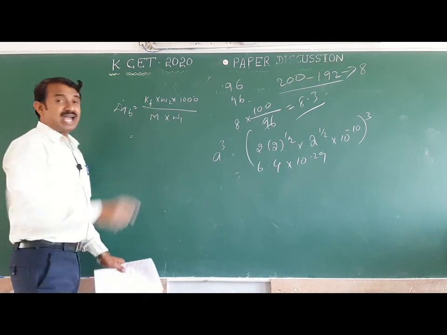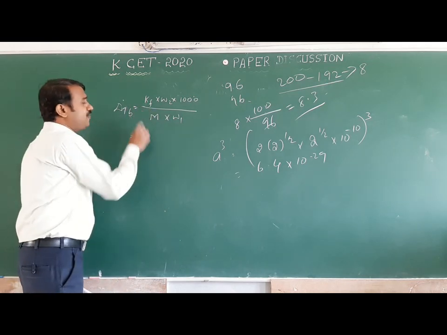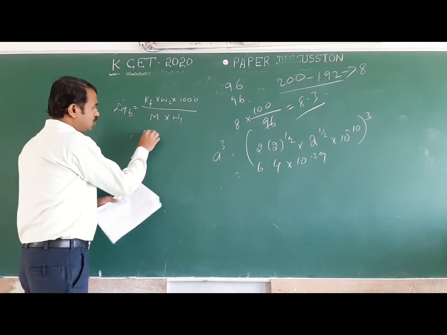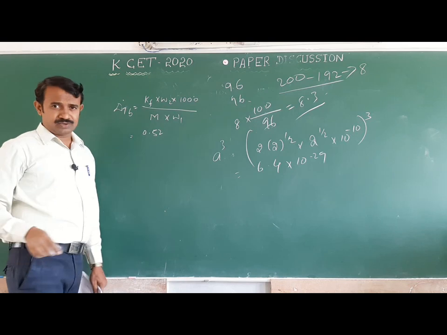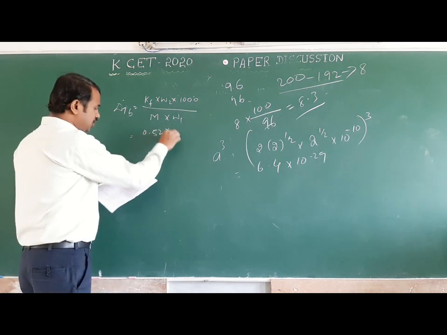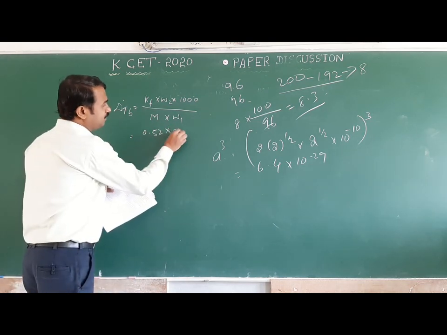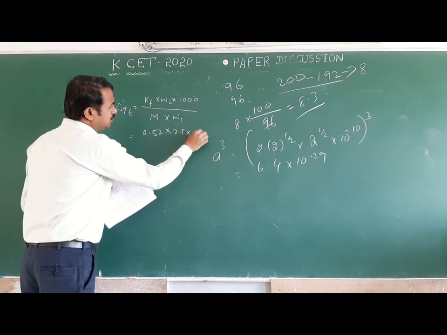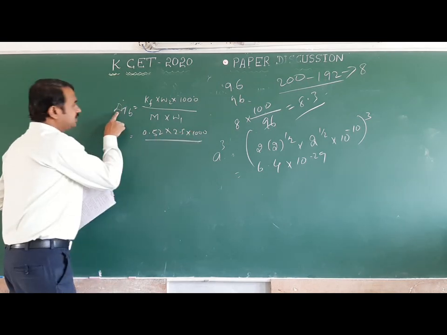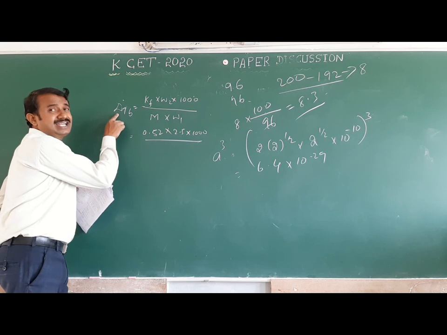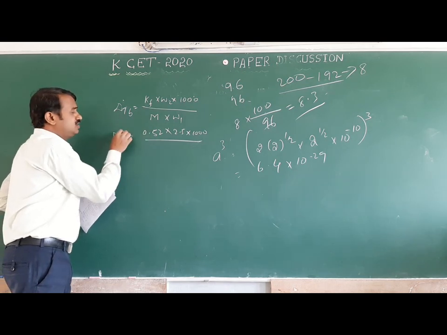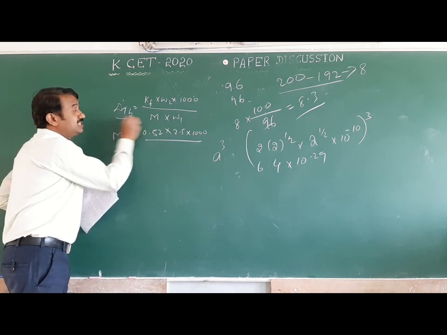Elevation of boiling point. They have given the Kb value. How much is the Kb value? 0.52, standard value. Solute they have taken 2.5 gram, 2.5 into 1000 divided by, they mentioned the delta TB. You have to calculate the mass. What is the delta TB value?